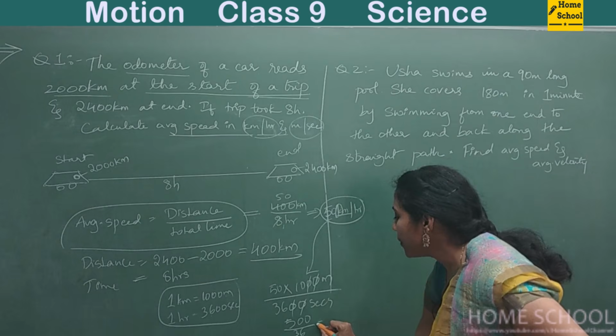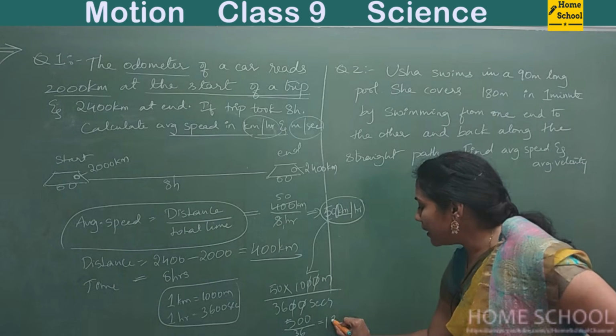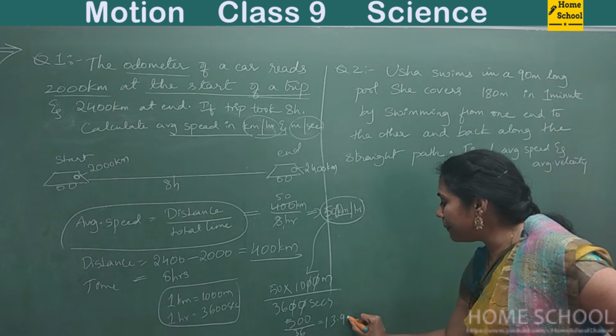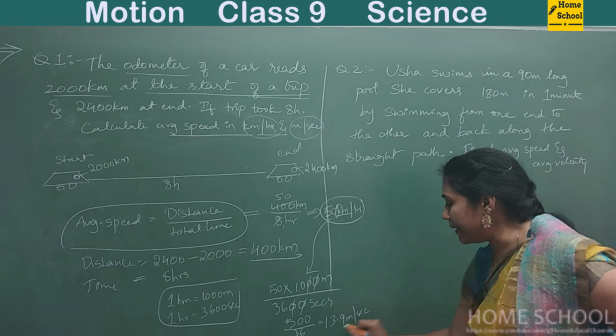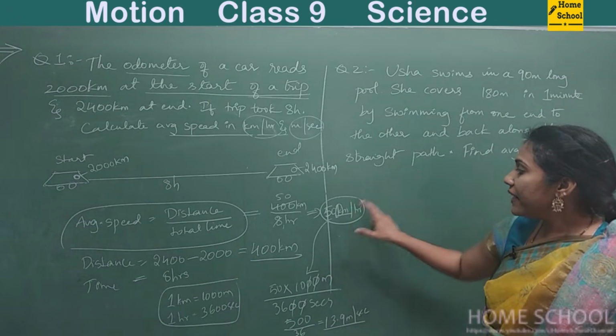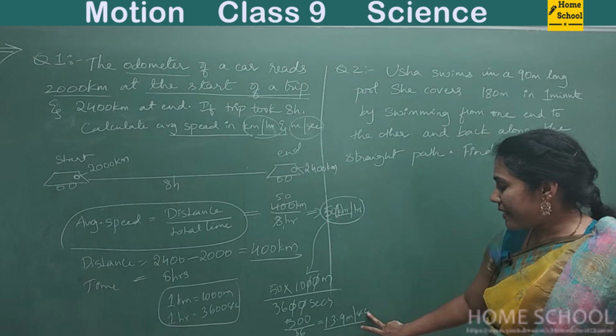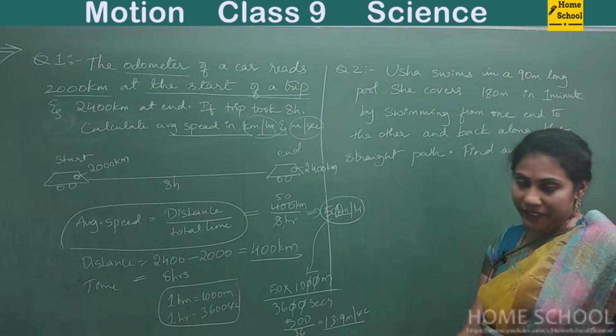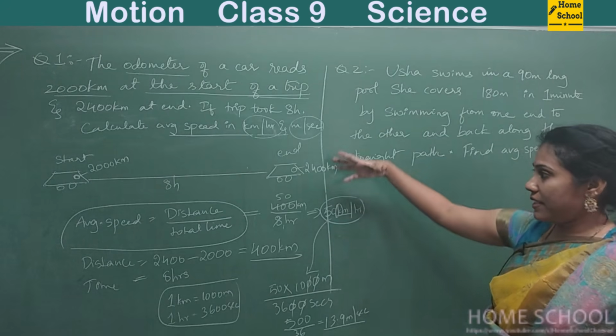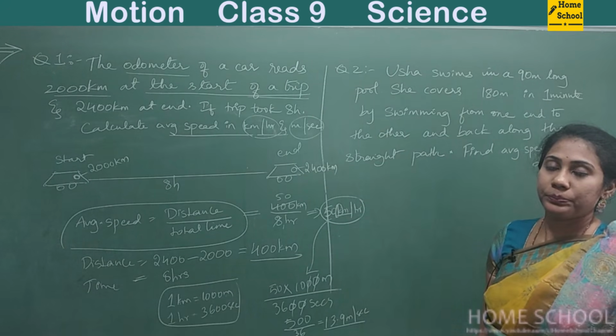If you do, you will get around 13.9 meter per second, right? So in kilometer per hour, your answer is 50. In meter per second, your answer is 13.9. Right? So this is how you have to do a problem.